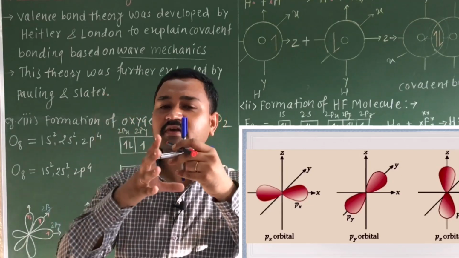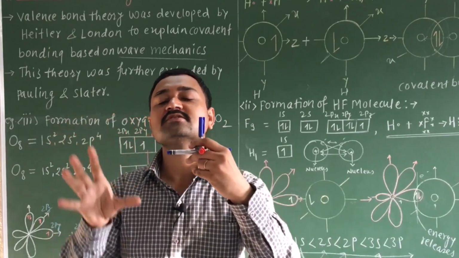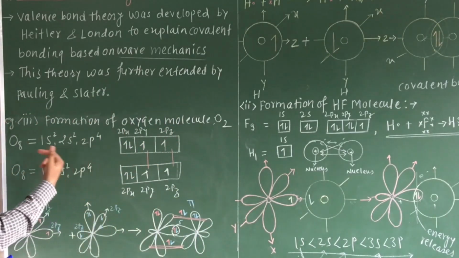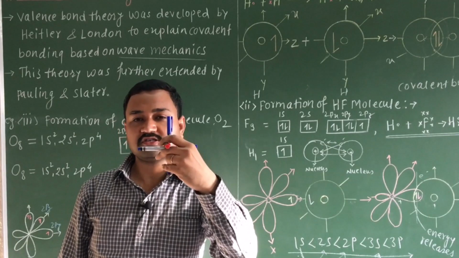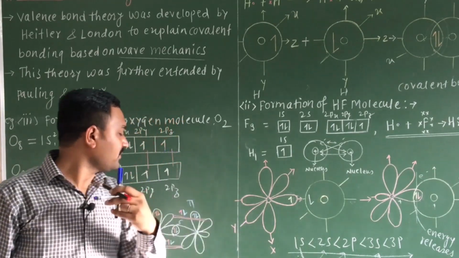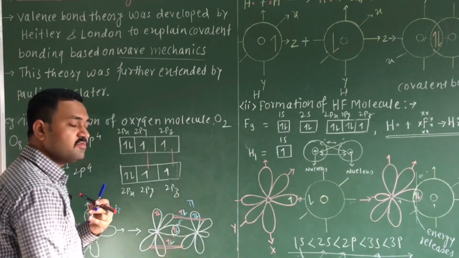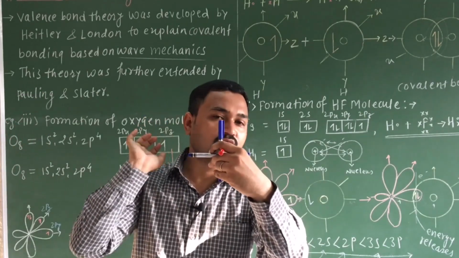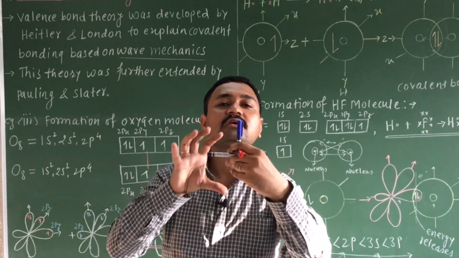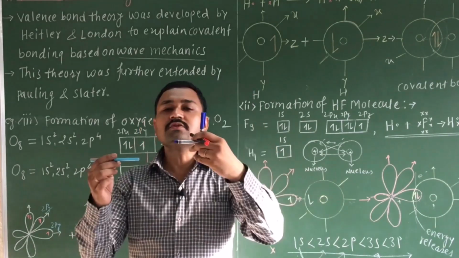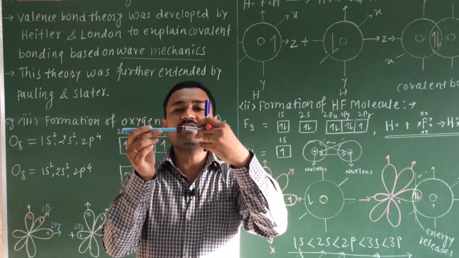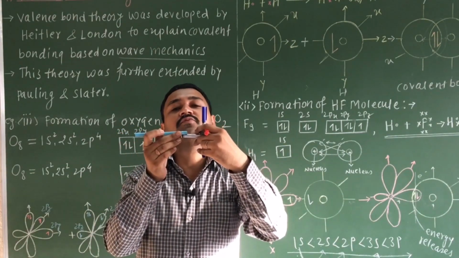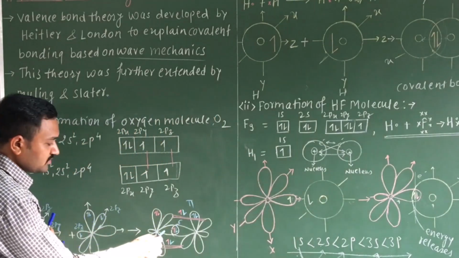They have this specific direction, so the overlapping can take place in a specific manner. For example, we have studied the formation of the oxygen molecule. One oxygen atom overlaps axially, which means it forms the sigma bond. Just imagine that these are the atomic orbitals of one oxygen atom. Similarly consider the same atomic orbitals here. The atomic orbitals which overlap axially, head to head, lead to the formation of the sigma bond, as we have shown here.